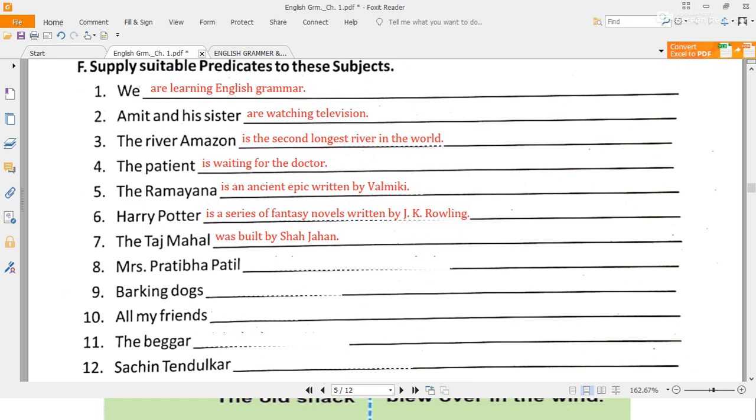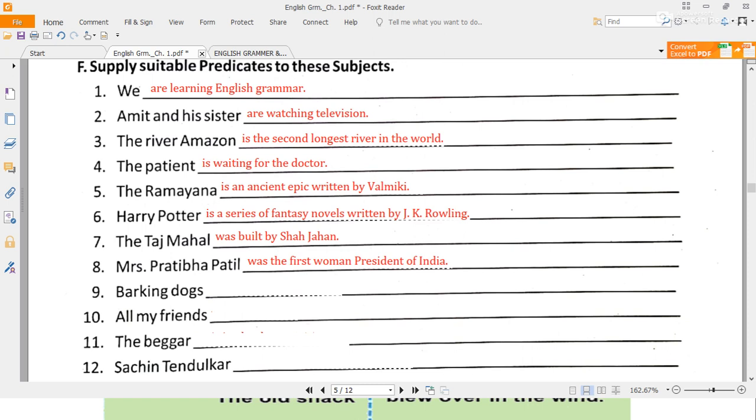Mrs. Pratibha Patil. You see, Mrs. Pratibha Patil, she was the first woman president of India. She was the first woman president of India, beta. The very first woman Prime Minister was Mrs. Indira Gandhi, and the first woman president of India was Mrs. Pratibha Patil.